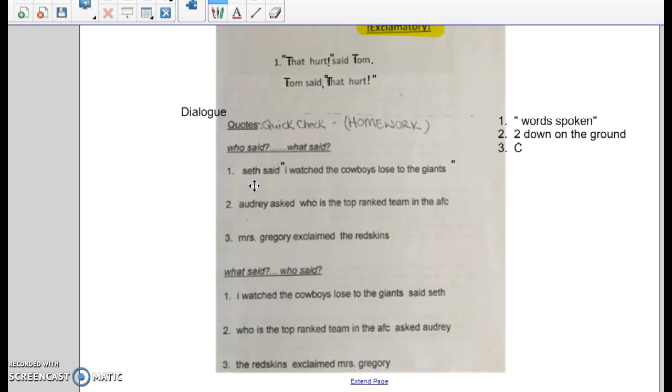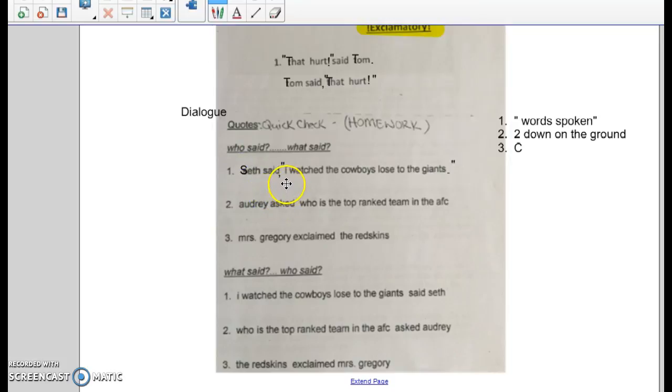Well, this is basically a statement telling us about a statement that was said. So instead of having 2 periods, we will have a comma to separate the dialogue tag from the dialogue, and then a period at the very end to show that the whole thing is over with. I also want you to make sure you can tell it's punctuation, then quotes. So comma, quotes, period, quotes. You have your 2 down on the ground. What do we capitalize? Well, Seth is his name. It's also the beginning of the entire sentence.